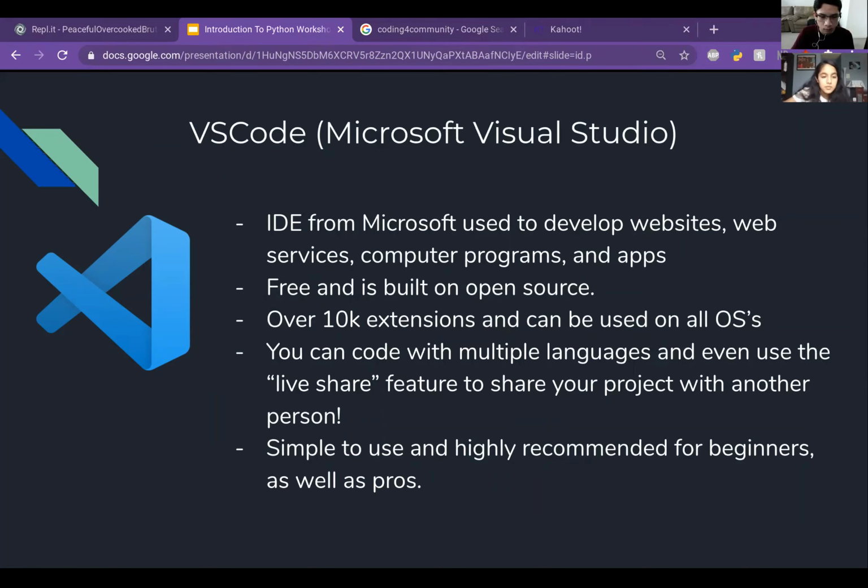So you can code with multiple languages and even use a live share feature to share your project with another person. And it's simple to use and highly recommended for beginners as well as pros. So you can start off using Visual Studio and continue into your programming career using this.